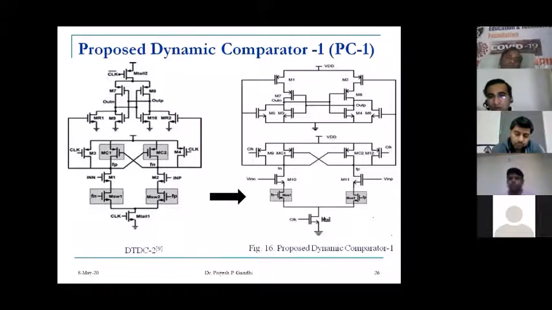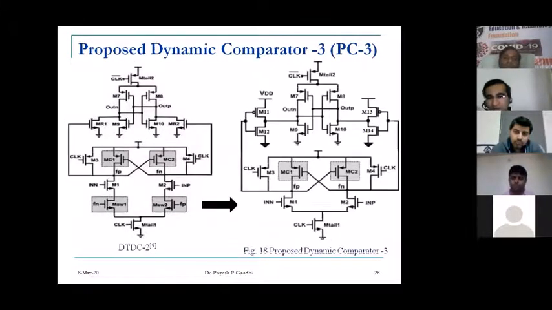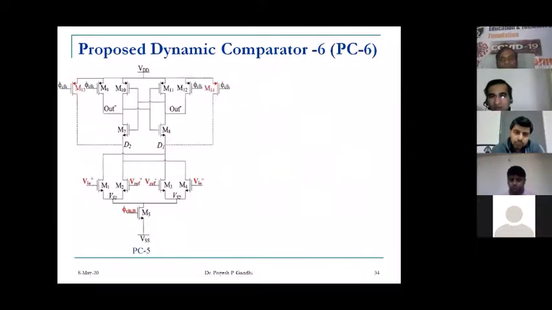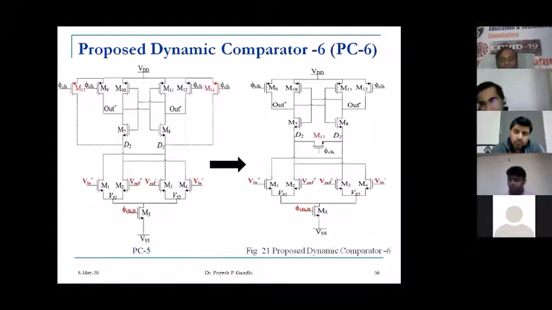So I will go directly to my final comparison because the presentation is too long. From here onwards, we have proposed 10 comparators, but I will discuss only 6, 7, 8, 9, 10. These are the main comparator designs. So this is a single tail comparator.